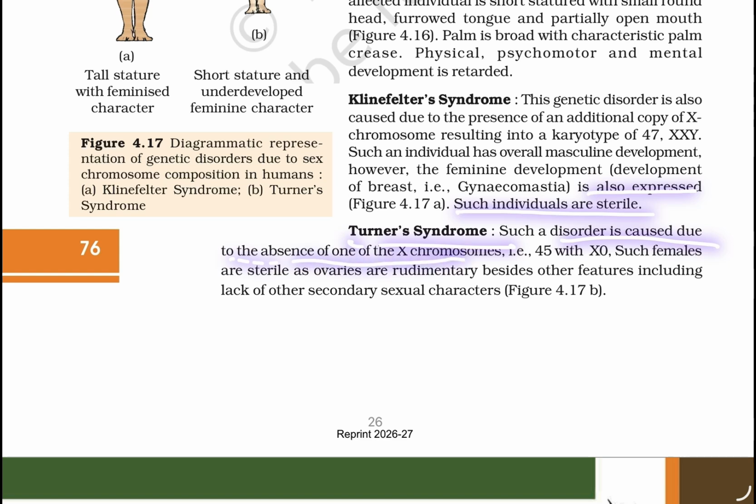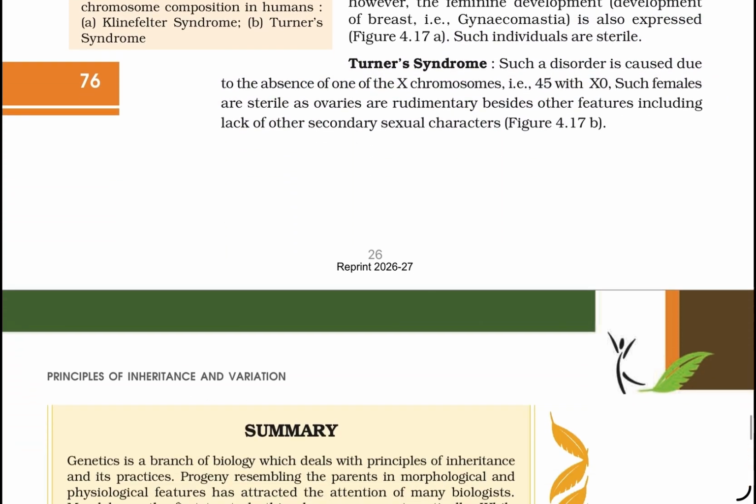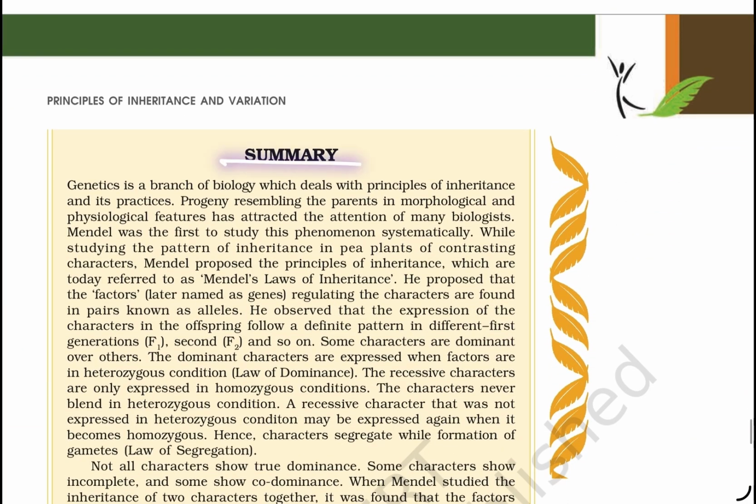Turner syndrome. Such a disorder is caused due to the absence of one of the X chromosomes, 45 with XO. Such females are sterile as ovaries are rudimentary, besides other features including the lack of secondary sexual characters.